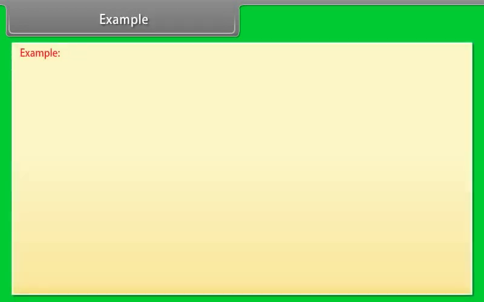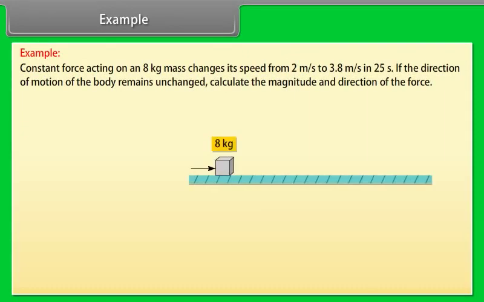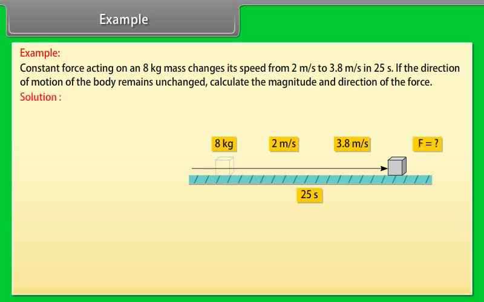Example: a constant force acting on an 8 kg mass changes its speed from 2 meter per second to 3.8 meter per second in 25 seconds. If the direction of motion of the body remains unchanged, calculate the magnitude and the direction of the force. Let's see the solution, taking an example of Newton's second law of motion.